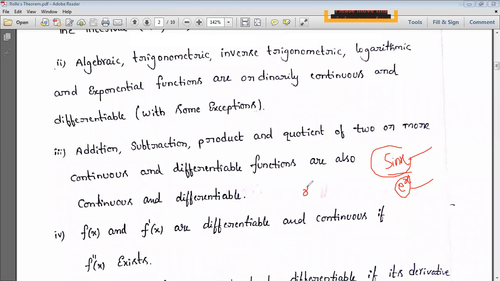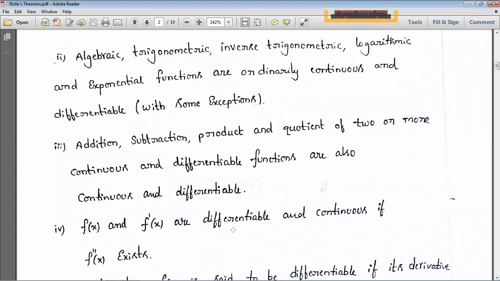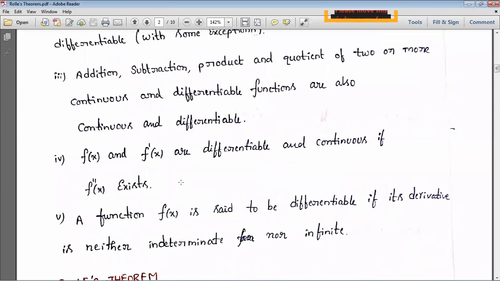In the same way, we have x plus sine x. This is an algebraic function and this is a trigonometric one, and we are joining those two functions with plus, addition. This is continuous and this is continuous, so the sum of two continuous functions is again continuous. So the product, addition, subtraction and quotient of continuous functions are obviously continuous and differentiable.